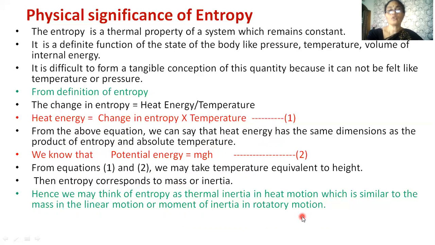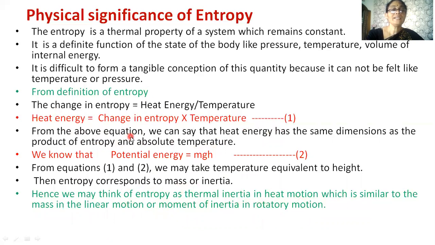Then the change in entropy corresponds to mass or inertia. Hence, we may think of entropy as the thermal inertia in heat motion, which is similar to the mass in linear motion or moment of inertia in rotatory motion. So, this is the physical significance of entropy.